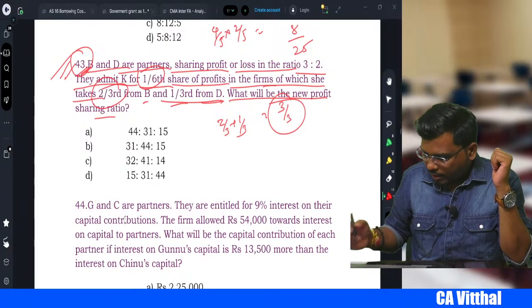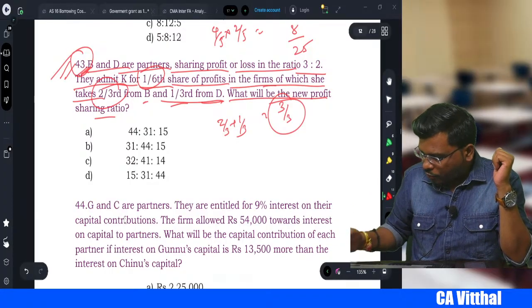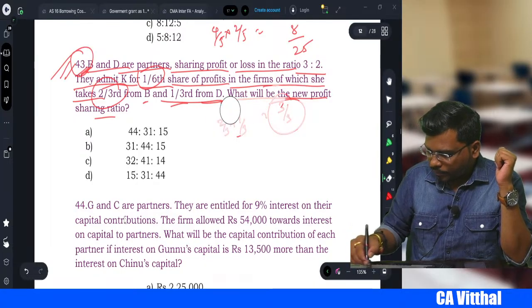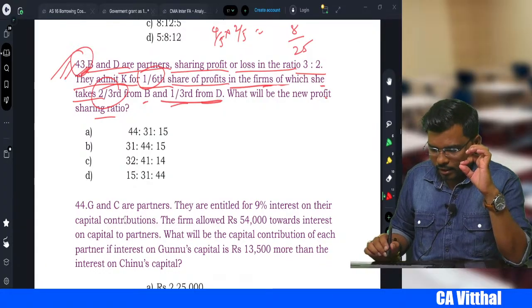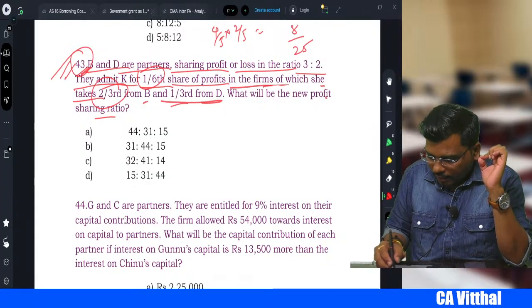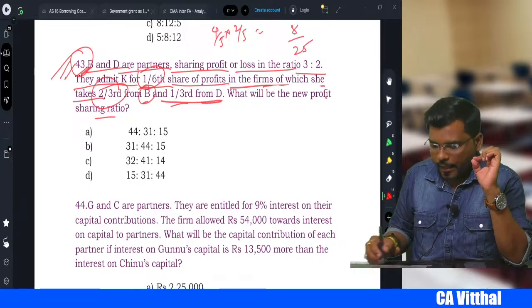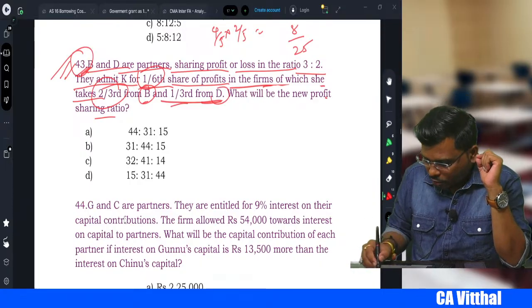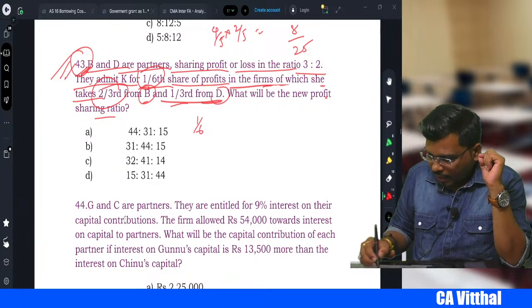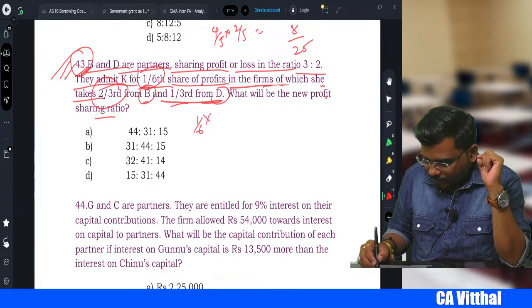So what can we do now? We need to first calculate how much B and how much D is giving to K. How to calculate? Total share is 1/6. In this 1/6, how much is B giving? 2/3.